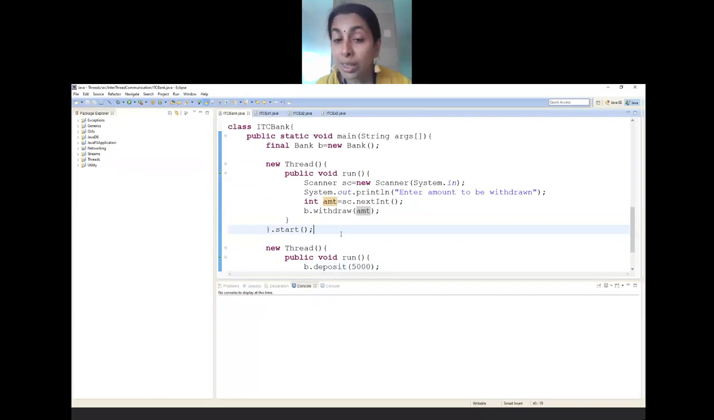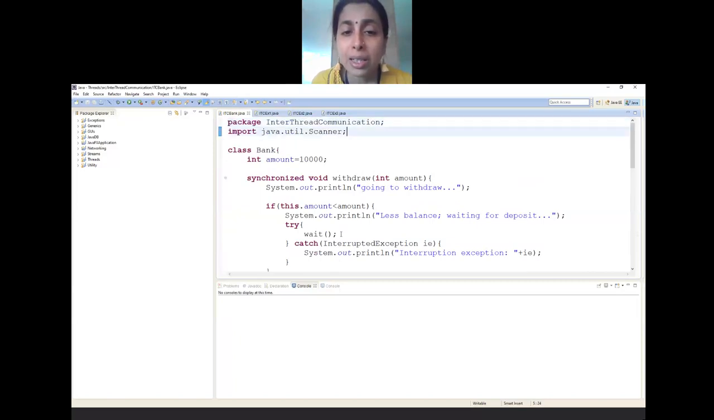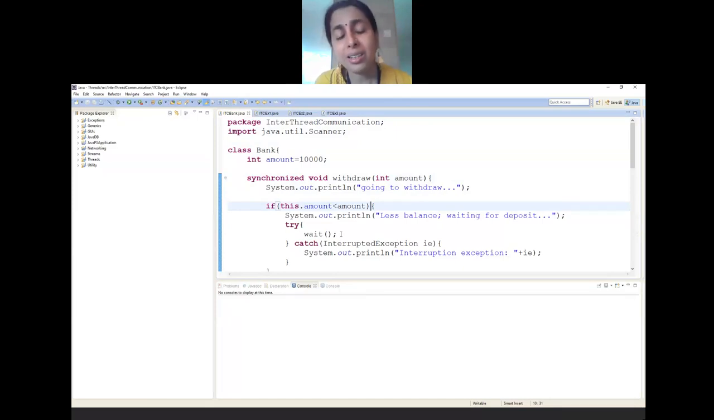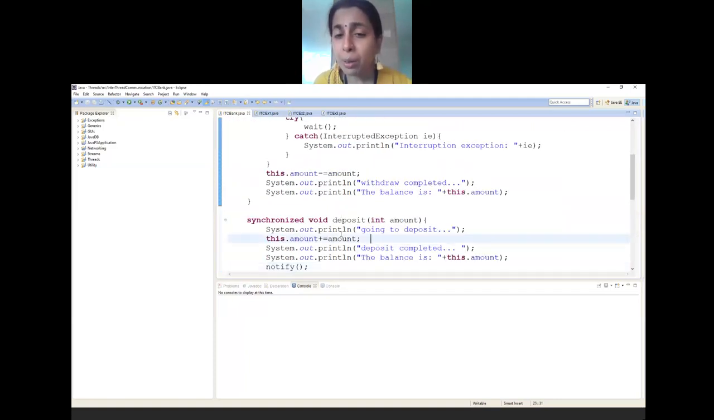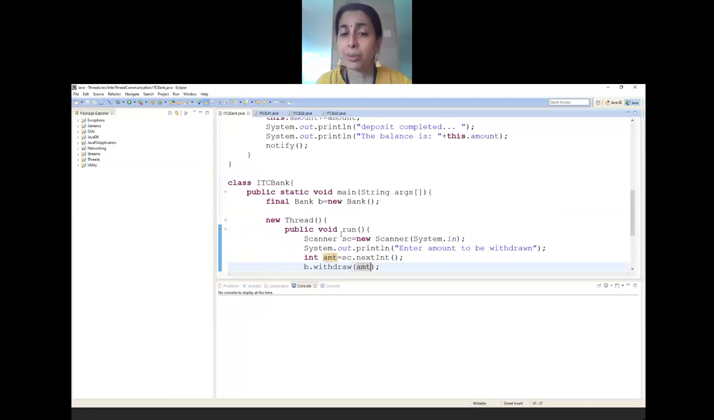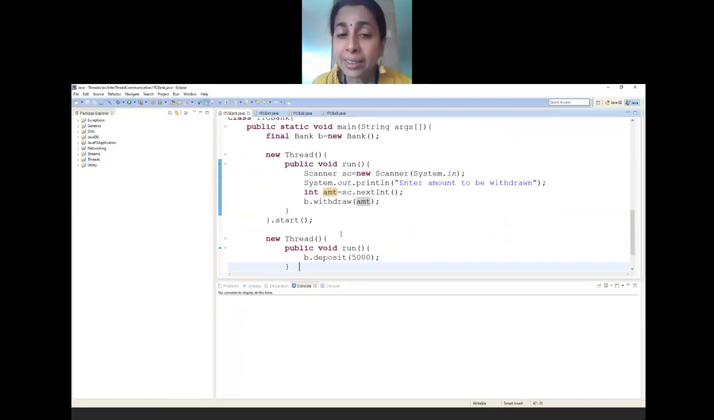Look at this. What am I doing? I'm trying to call withdraw on the amount. So what does it do? It checks whatever amount I have passed. Is it lesser than the balance or greater than the balance? If it is greater, it simply goes back to the waiting state. It will never withdraw until the amount becomes proper. So in the next thread, what is happening? I'm trying to deposit 5,000 rupees.